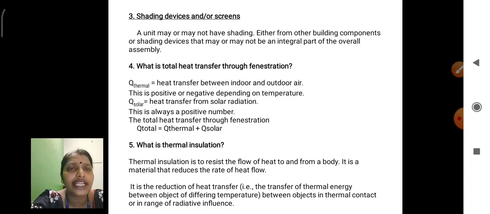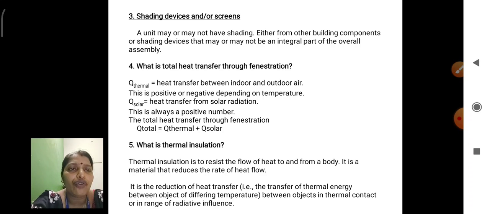Therefore, total heat transfer through fenestration, Q total equals Q thermal plus Q solar, the sum of the heat transfer between indoor and outdoor air plus the solar radiation heat energy. Okay, next, what is thermal insulation?